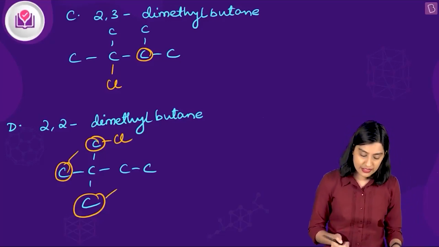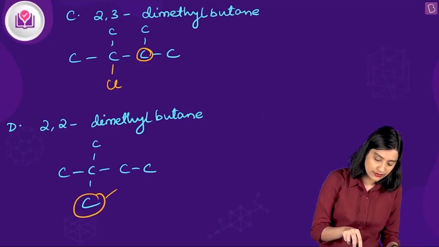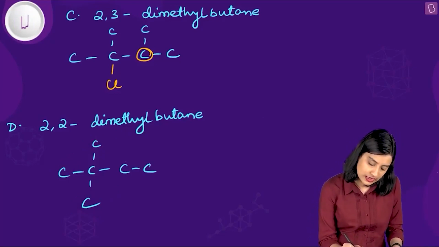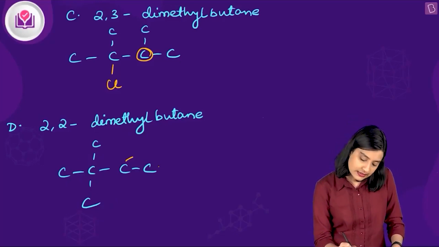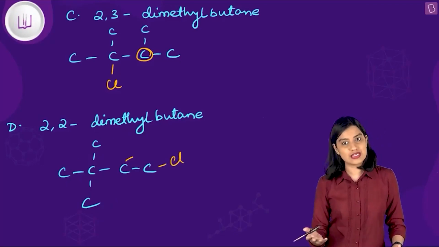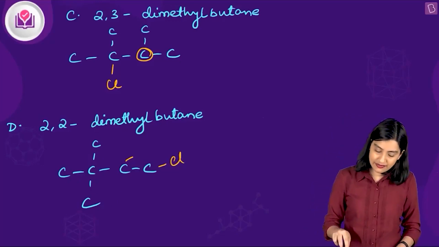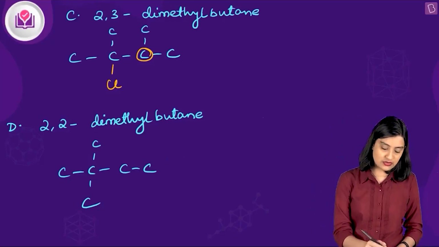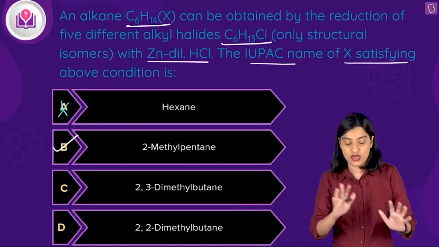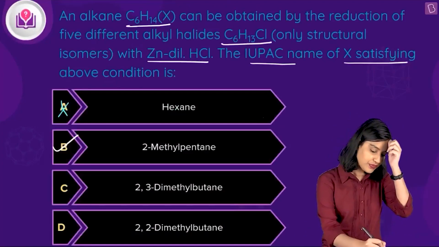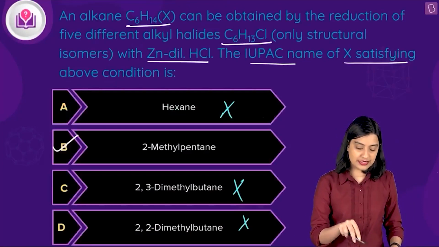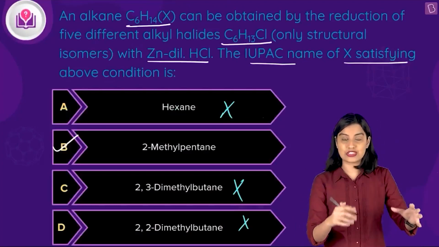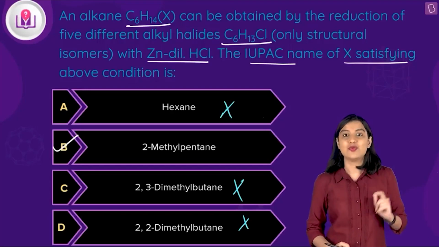That is 1. After that, what do you have? You can put the chlorine atom on this carbon, on the secondary carbon. So that is 2. And then the third thing you could do is put it here. So this is 3, right? So here you have 3 different positional isomers. Again, not 5, 3, which means A, C and D, all 3 of them can be discarded. The right answer to this question is going to be option B, 2-methylpentane.